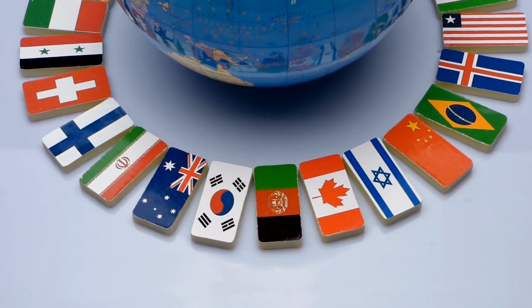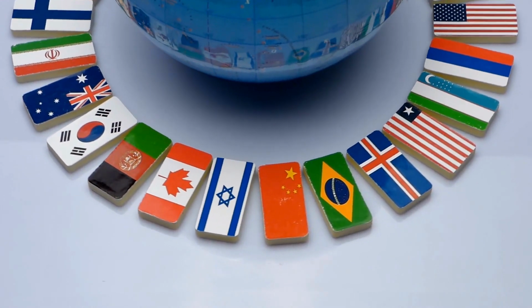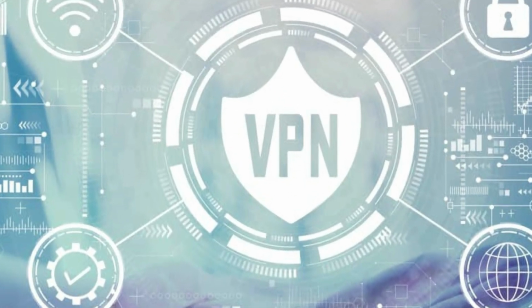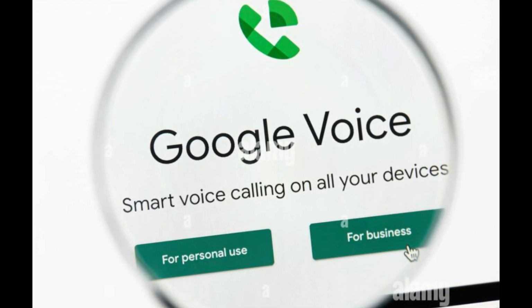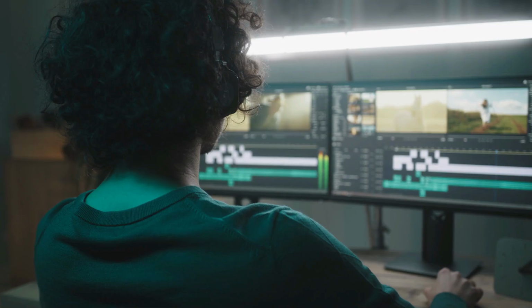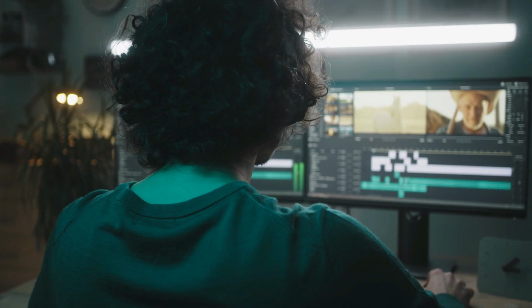Now let's talk about the account issue. If you are not based in the allowed country, then you can use a good VPN and Google Voice to create a new USA-based account. Another way is to buy a US-based account. Yes, many freelance creators sell US-based accounts.